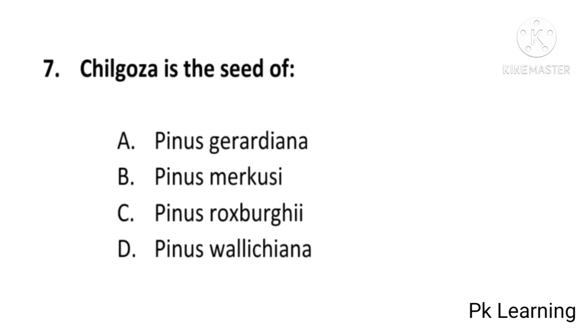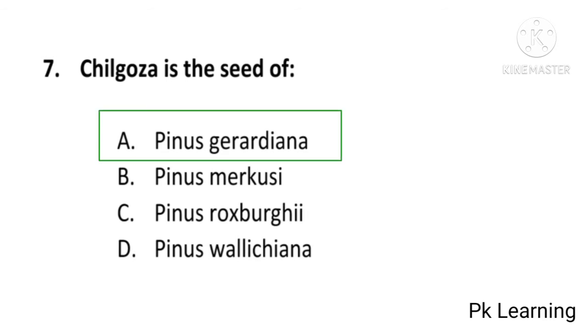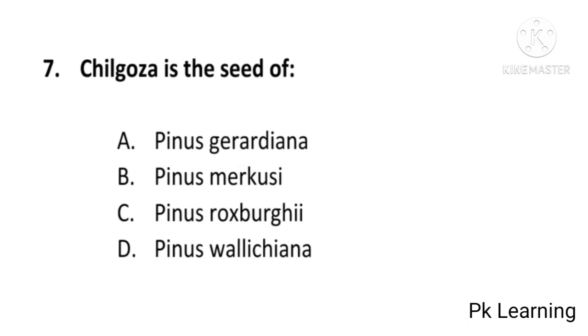Chilgoza is the seed of Pinus geraldiana, Pinus mercosi, Pinus roxburghi or Pinus veliciana? And answer is A. Pinus geraldiana. Chilgoza is the seed of Pinus geraldiana. A is correct option. And next question is: